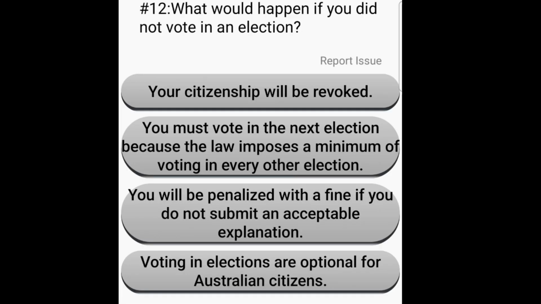What would happen if you did not vote in an election? Your citizenship will be revoked. You must vote in the next election because the law imposes a minimum of voting in every election. You will be penalized with a fine if you do not submit an acceptable explanation. Voting in elections is optional for Australian citizens. Citizens aged 18 or older are required to vote in federal, state, and territorial elections in Australia. If you do not provide a valid excuse or reason for not voting, you will be penalized with a fine.